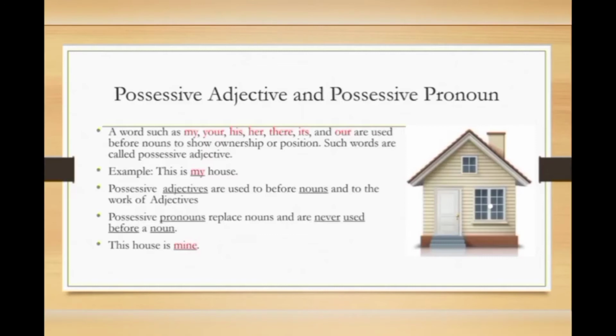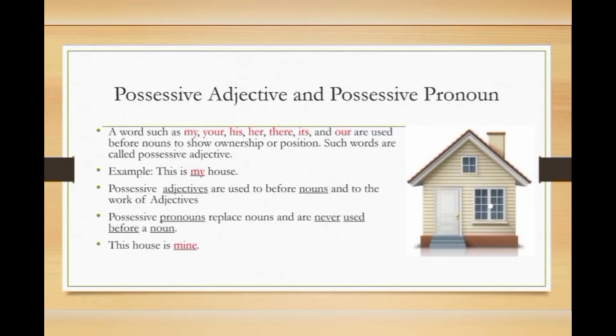Possessive adjective and possessive pronoun. Let's learn the difference between them. Many times students are very confused about possessive adjective and possessive pronoun. So, words such as my, your, his, her, their, its are used before a noun to show ownership or possession. Such words are called possessive adjectives. Let's move to the example. This is my house. Okay, in this sentence, my is highlighted with red color. This is the possessive adjective.